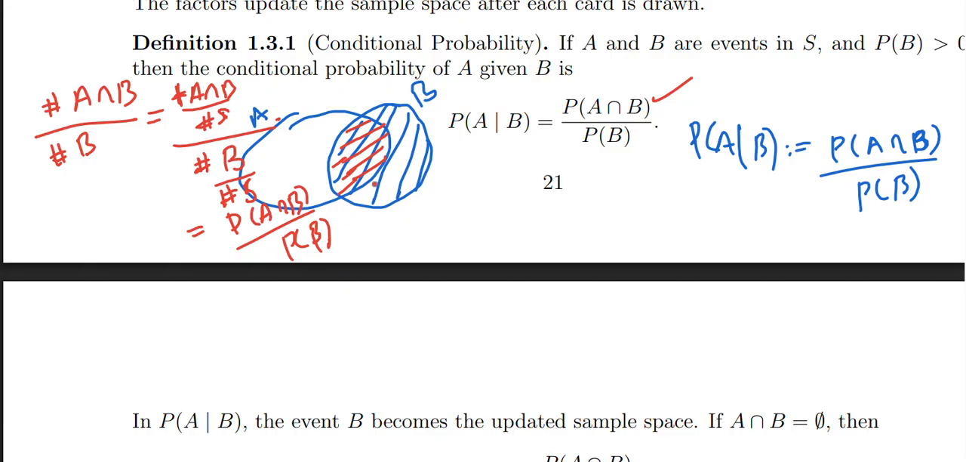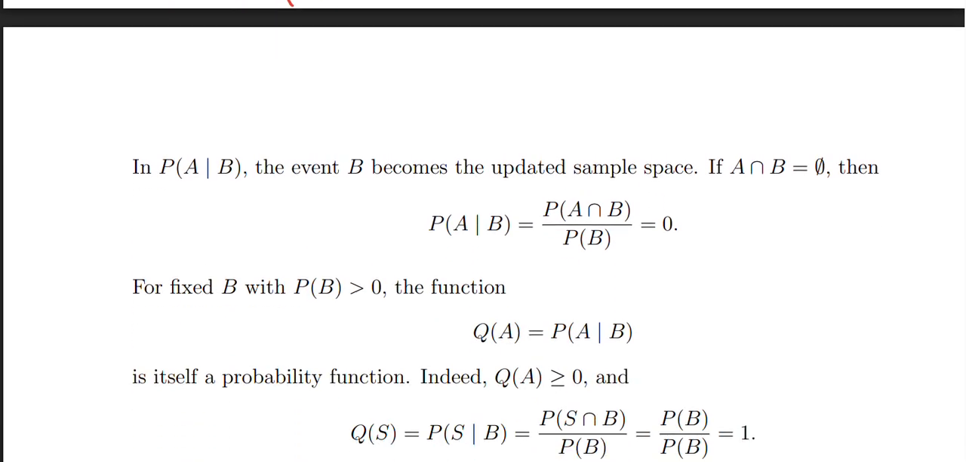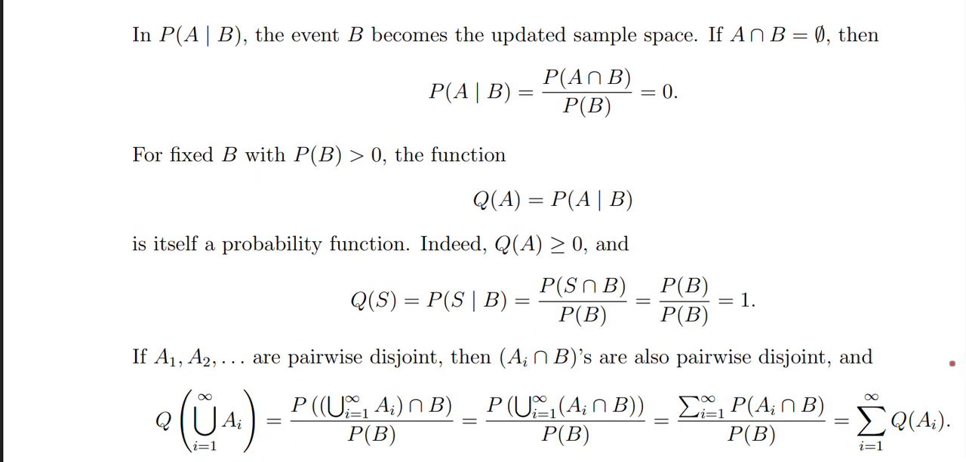So this is probability of A intersection B divided by probability of B. Probability of A given B, the event B becomes the updated sample space. If A intersection B is empty, then probability of A intersection B is probability of the empty set, which is 0.